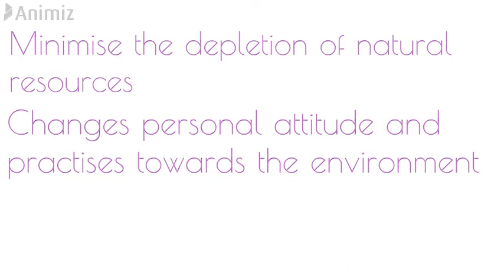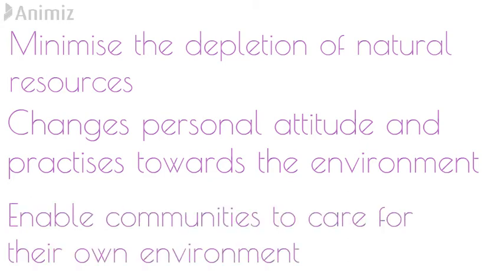Next is change personal attitudes and practices towards nature. We need to change our attitude towards nature, our behavior towards the environment. Enable communities to take care of their own environment. We need to talk to the communities so that they can take care of their own environment. We need to tell them the importance of the environment. So by following these 6 principles, we can do sustainable development and we can protect our environment.